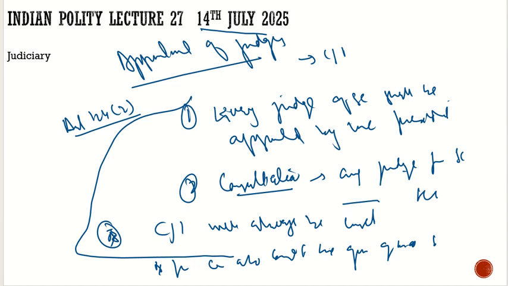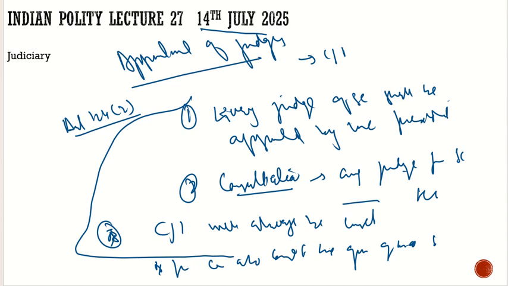For example, we have the case of Justice N. Roy. He was superseded by 3 judges, but he was appointed as the Chief Justice of India rather than those 3 other judges. So what happened to those 3 other judges? They resigned because they did not like it, because the experience, which was the primary criterion followed by the convention, was not followed in this case when he was appointed as the Chief Justice of India.